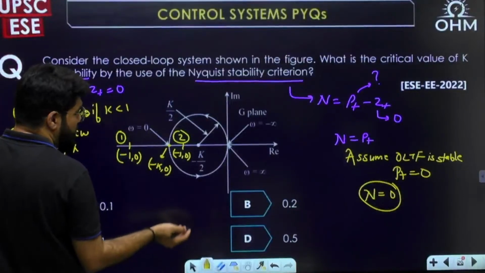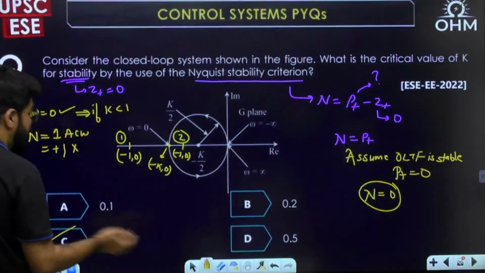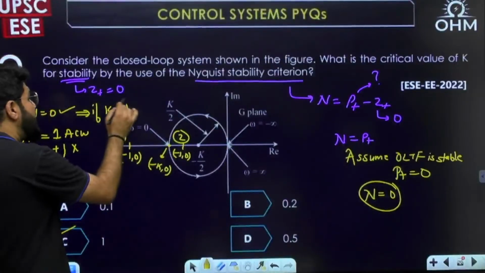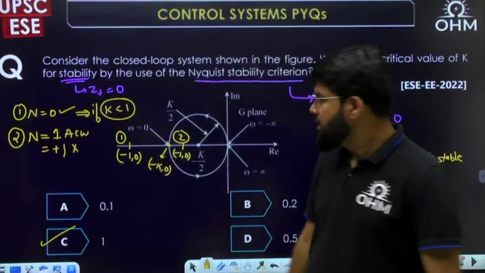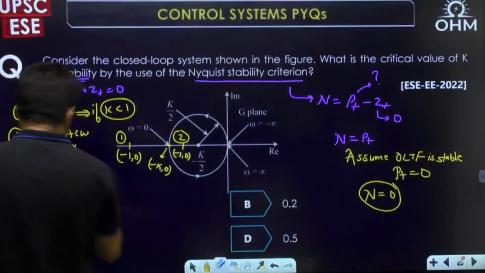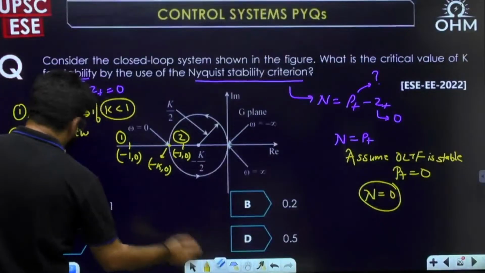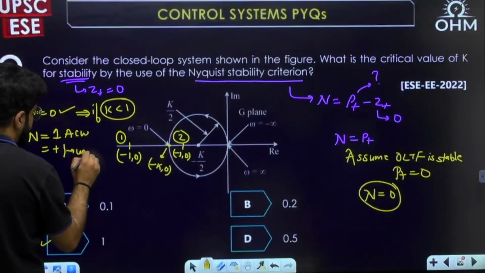Critical value equal to 1. The critical boundary value. For pure stability it has to be less than 1. K greater than 1 unstable. K equal to 1 will be the boundary value, critical value, because with n equal to 1, the system will become unstable.